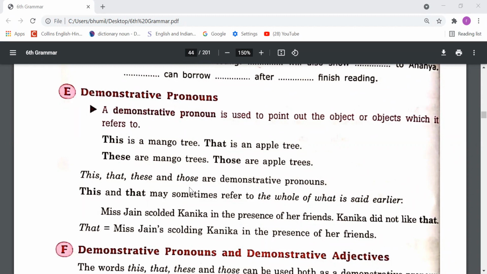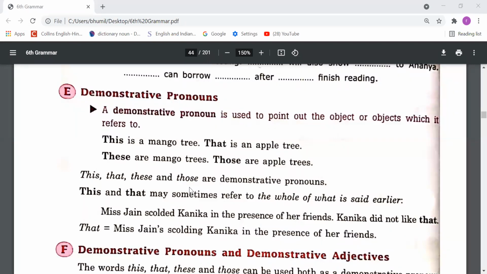Okay. So those pronouns which are used to demonstrate, to indicate, to point out are called demonstrative pronouns: this, that, these, and those. This and that we use for singular things, and these and those we use for plural things. And sometimes this and that we can use to refer to the whole of whatever was said earlier. Suppose, like, Miss Jan scolded Kanika in the presence of her friends.